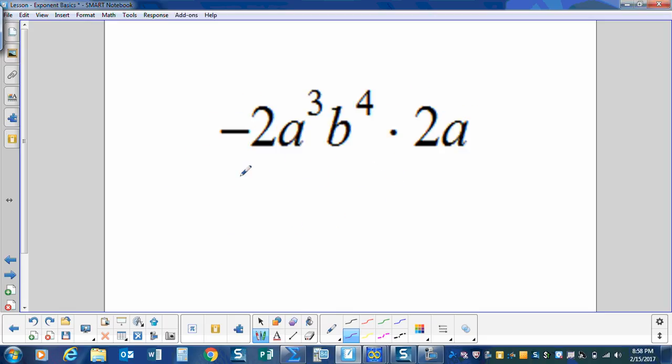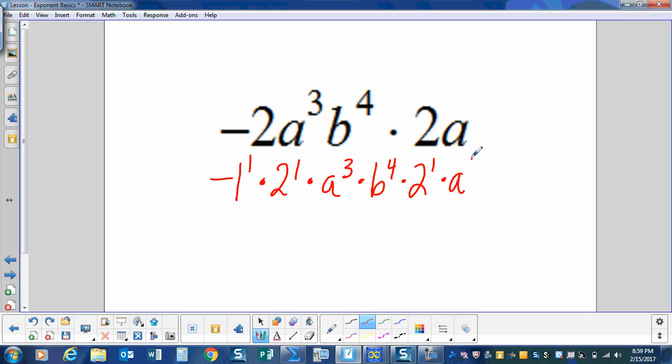Let's identify some more. So we have a negative sign. So it's a negative base to an exponent times a base to an exponent, and so on for each factor. Again, the negative sign had its own base and exponent. The numbers had their own base and exponent. The A's and the B's.